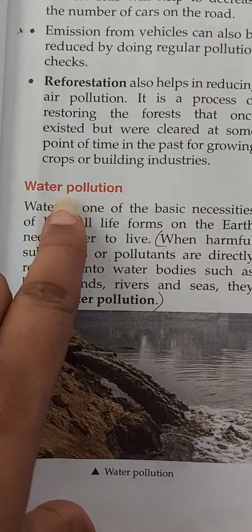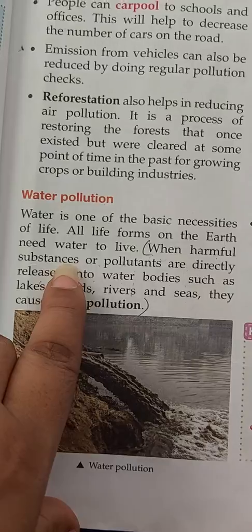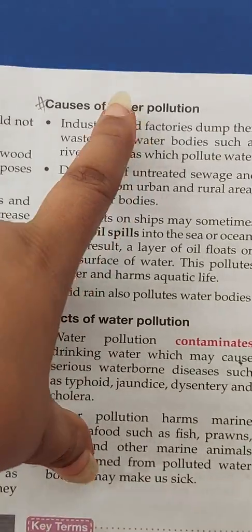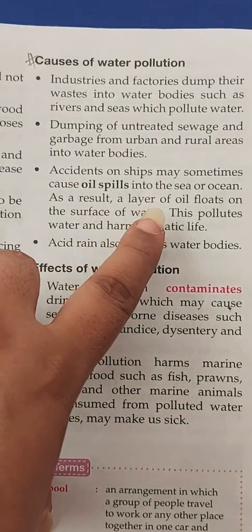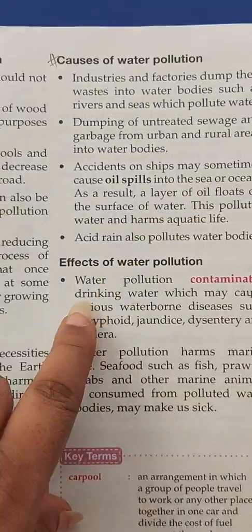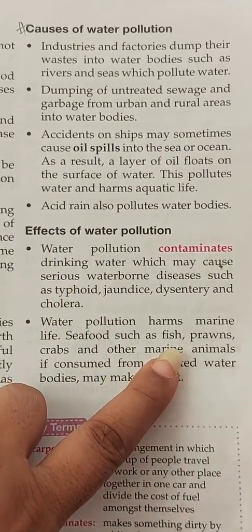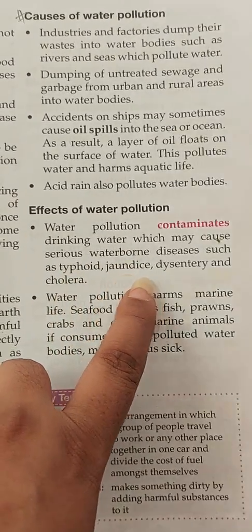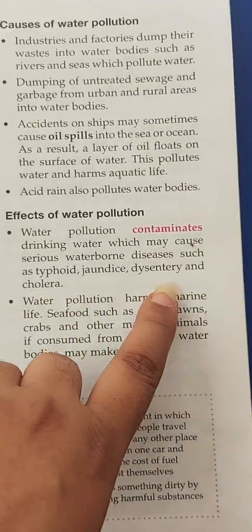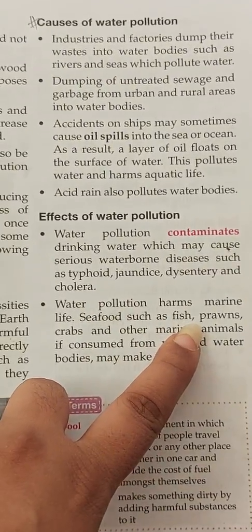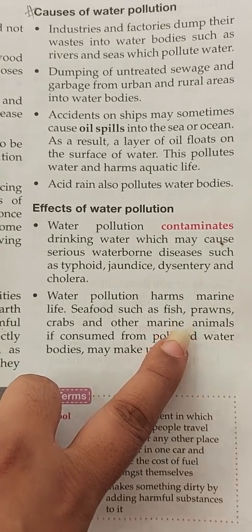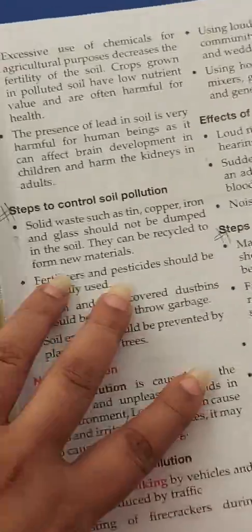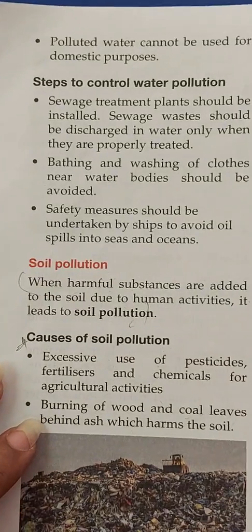Then second is water pollution. When we are throwing harmful chemical substances in the water, that is called water pollution. Here they have mentioned for you the causes, reasons of water pollution, then effects of water pollution. Water animals are not able to live in the water. We can also have different kinds of diseases like typhoid, jaundice, dysentery and cholera due to this contaminated drinking water. Seafood is not good for us because animals will also eat or drink that water. Then how we can stop water pollution?